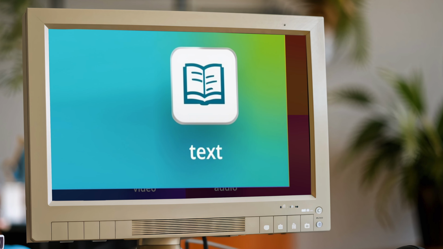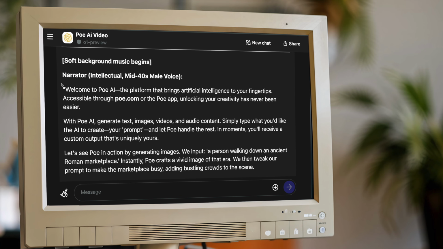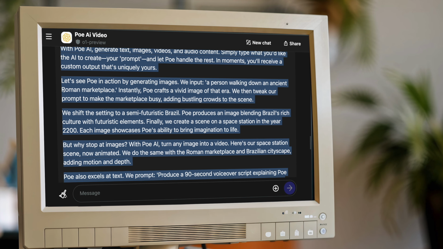Let's type a prompt to a text AI. Produce a 90-second voiceover script explaining Poe AI's features. We'll give it a few more details, and in seconds, Poe provides a well-crafted script highlighting its own capabilities.